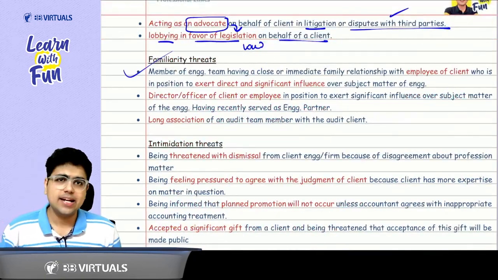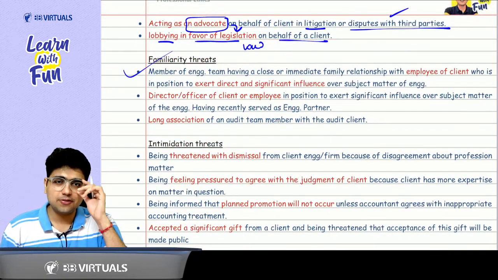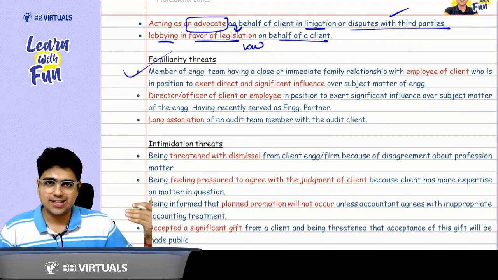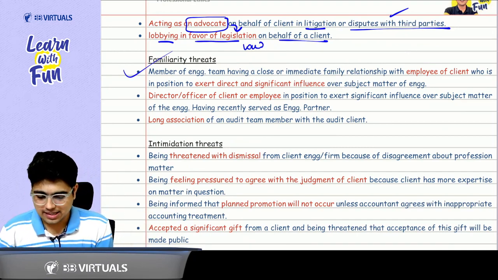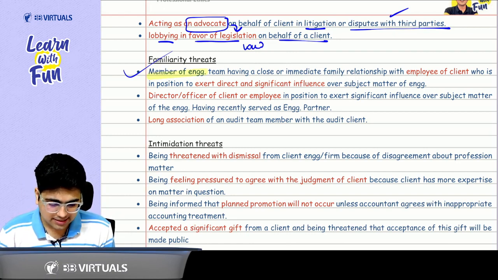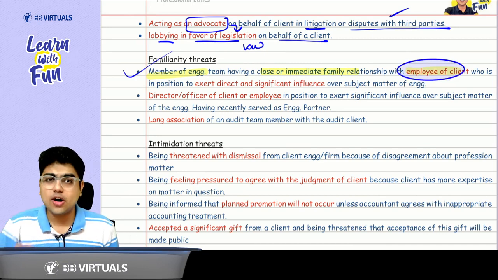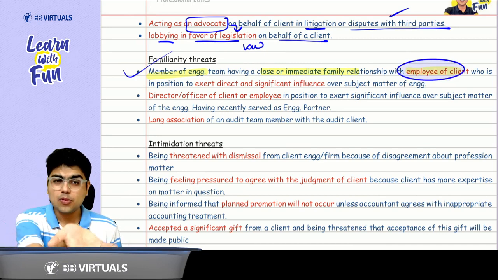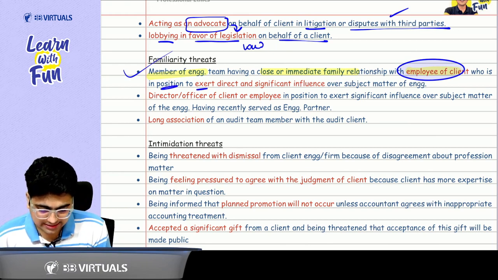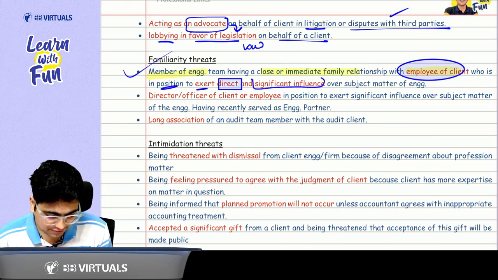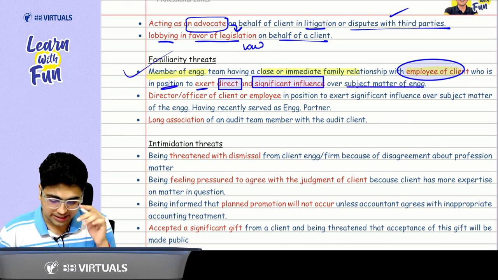Then comes the familiarity threat. Sir, what is the familiarity threat? Familiarity threat means there would be family relations. What could be the 3 or 4 types of family relations? The first thing is, a member of the engagement team has a family relationship with an employee of a client. Is this a normal employee, or is this employee having some position? Sir, he is having a position. He is in a position to exert direct and significant influence over the subject matter of engagement.